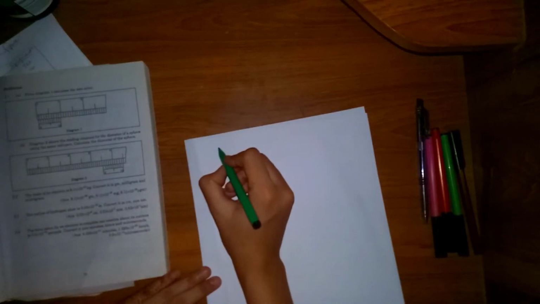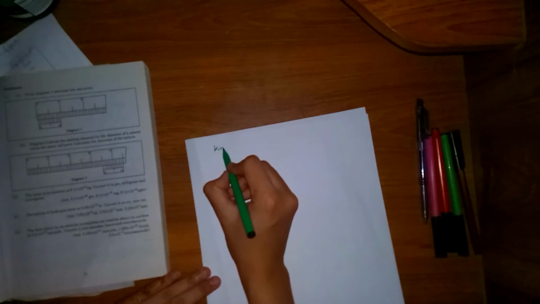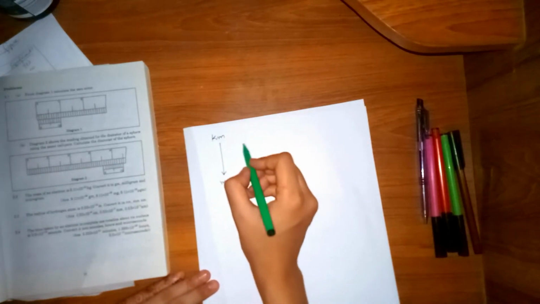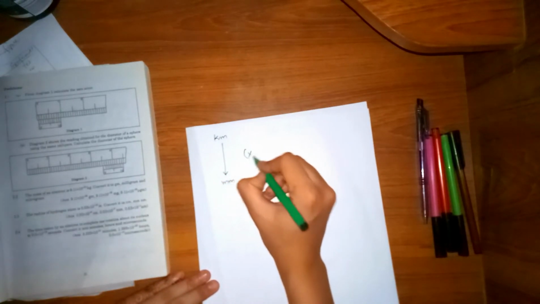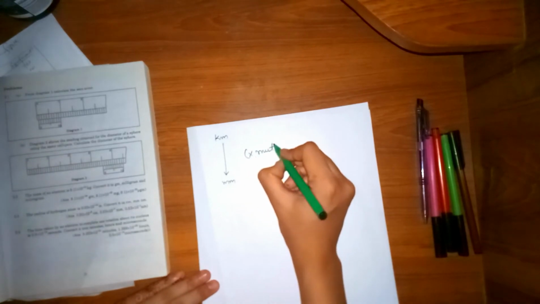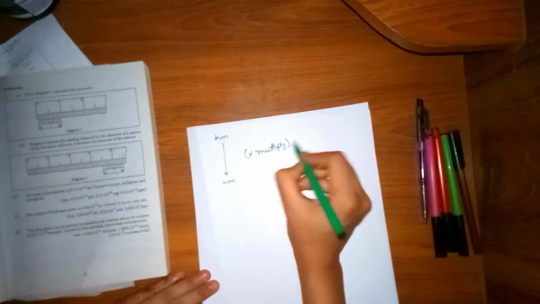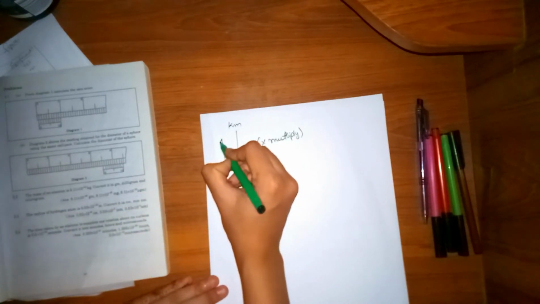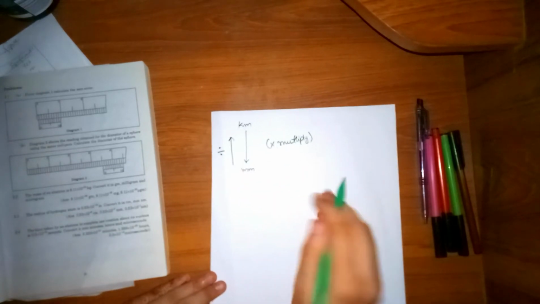Let me give you one more thing to keep in mind: how you are going to multiply and divide. If you are going from bigger to smaller, you are going to multiply the things, whether the conversion is 1000, 100, or 10. But if you are going upward, you are going to divide.